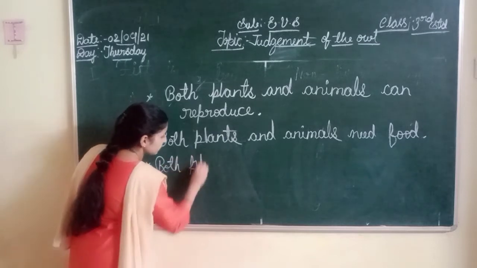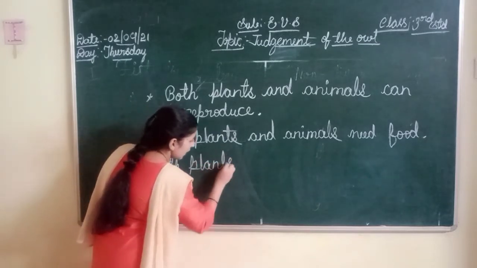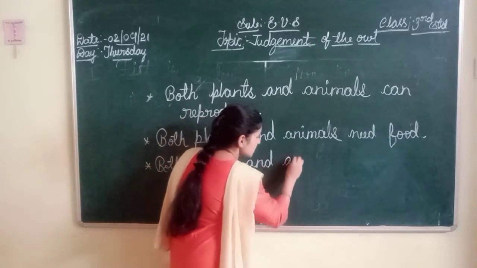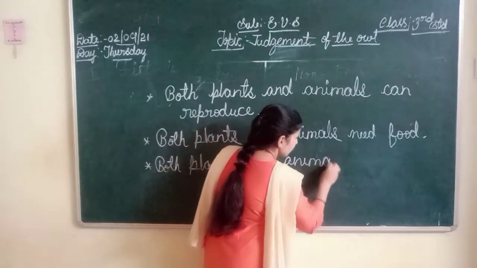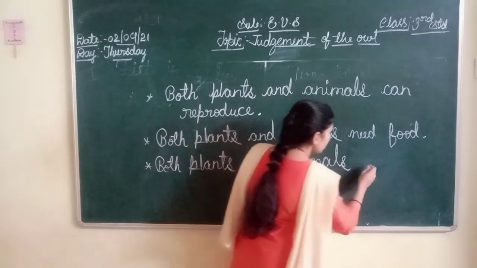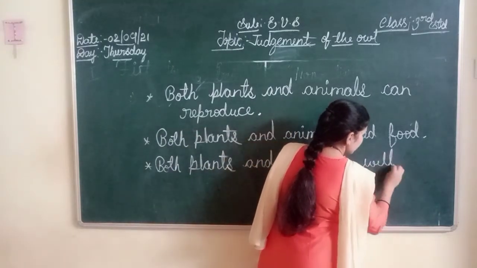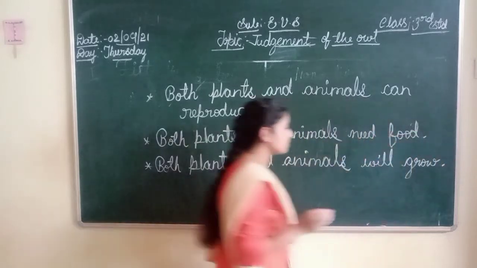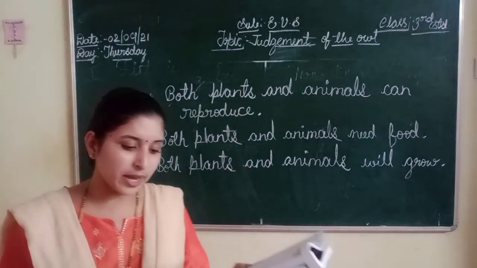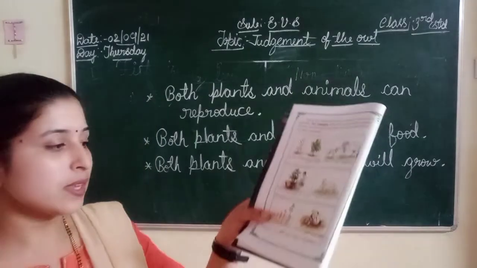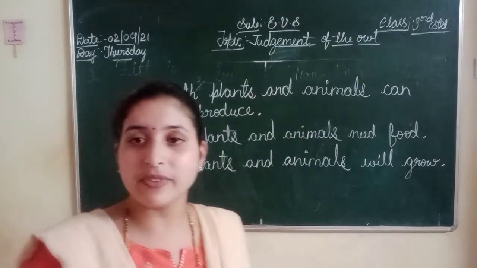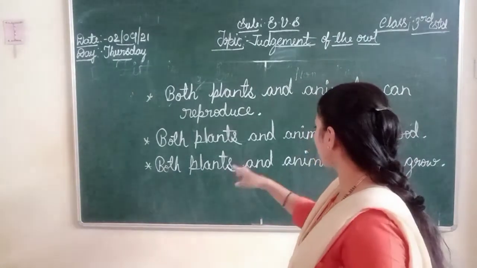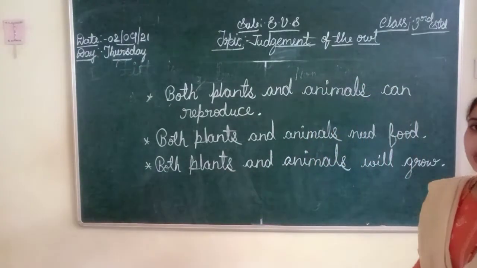plants and animals will grow. Both plants and animals will grow. From the egg, chick comes. From the seed, plant will grow. Okay. So what we can understand, both plants and animals will grow.